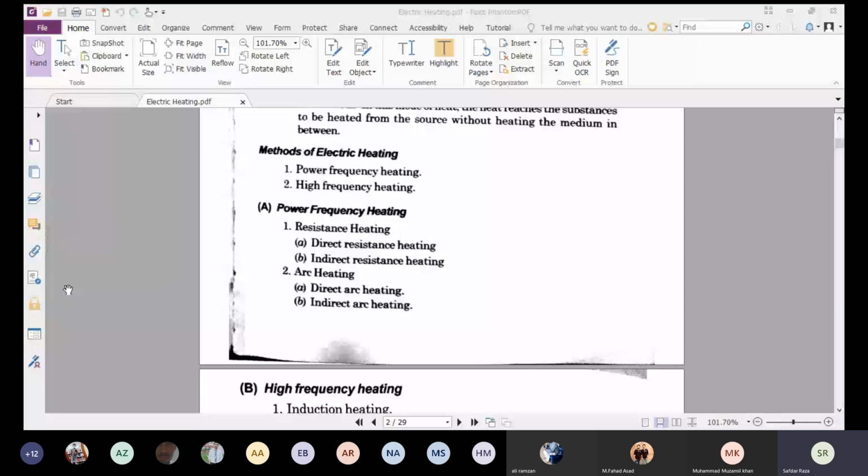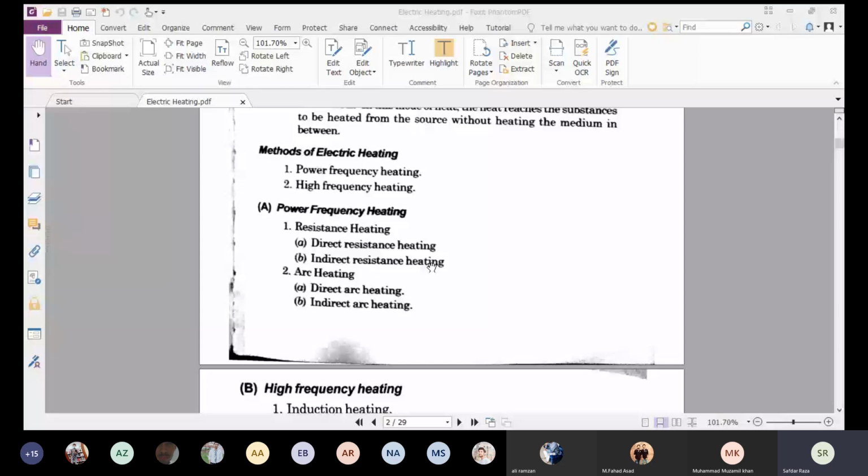These two categories of electric heating are further divided into many types. The power frequency heating consists of again two: one is the resistance heating and the other one is the arc heating. In resistance heating, we have again divided it into direct resistance heating and indirect resistance heating. So today's lecture typically consists of only resistance heating, and we will discuss its types, its working, and what are their applications in our daily life.